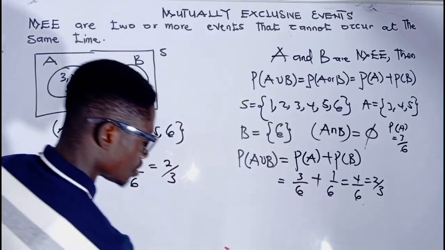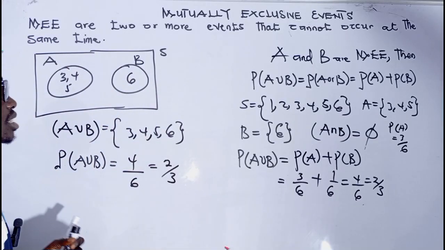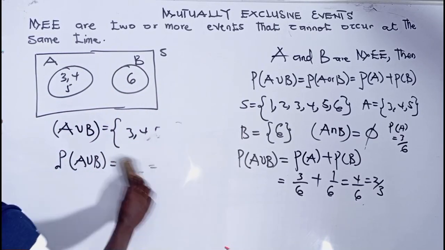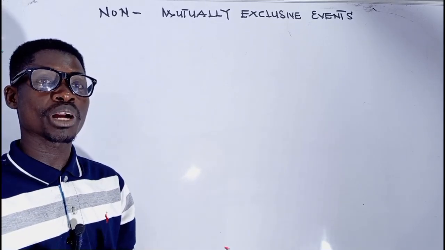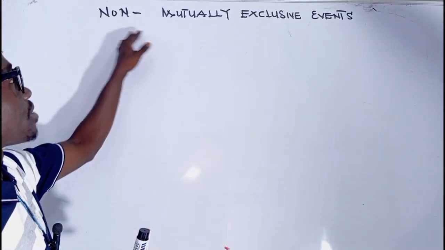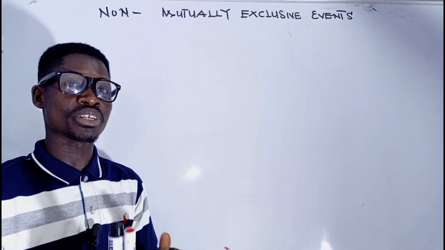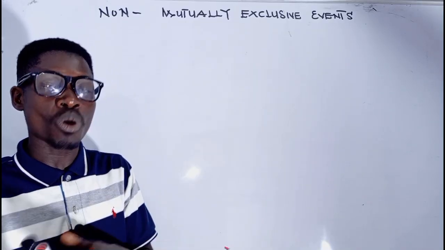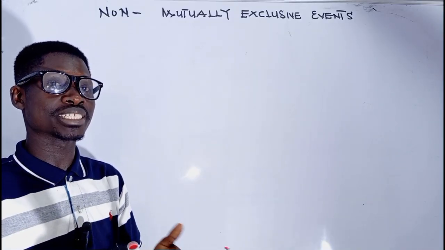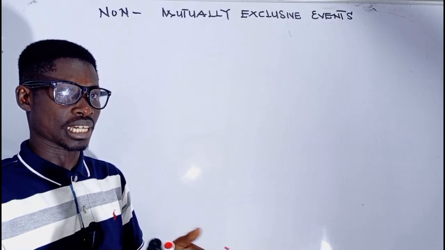Let's look at non-mutually exclusive events. When we talk about non-mutually exclusive events, then we are referring to events which share something in common. In other words, these two events can occur at the same time.